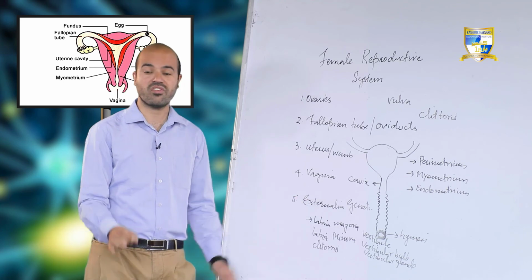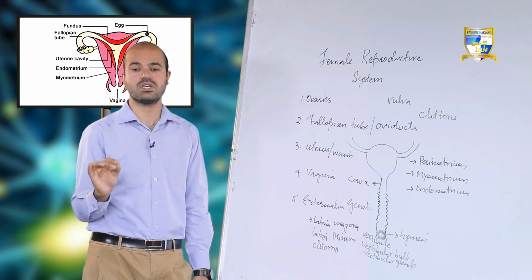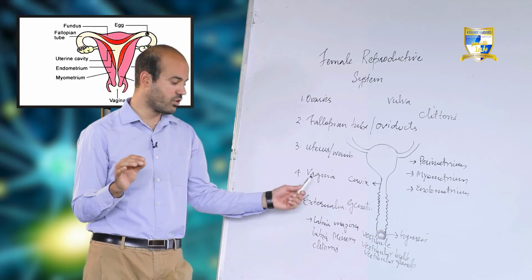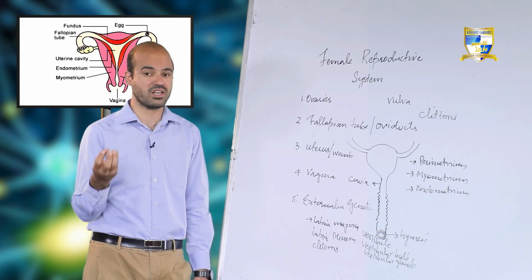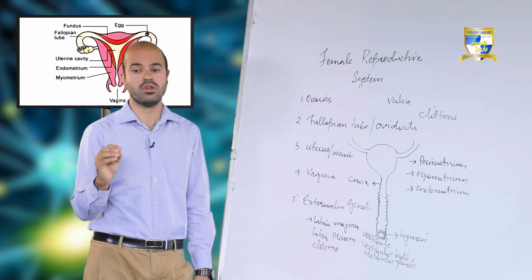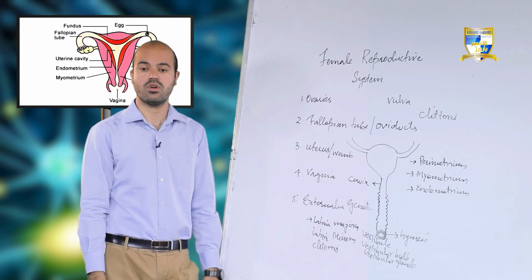Then the function of vagina is to receive semen or sperm cells from the male reproductive organ. The function of vagina is to receive semen which possesses sperm cells, or you can say directly to receive sperm cells from the male reproductive organ penis during sexual intercourse. This is all about the female reproductive system.